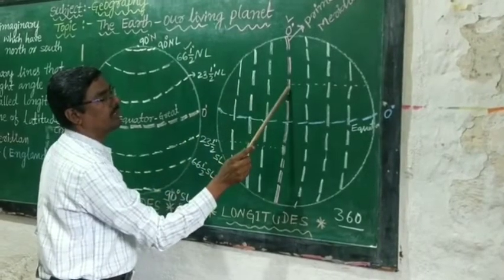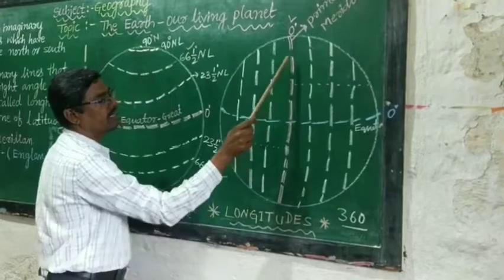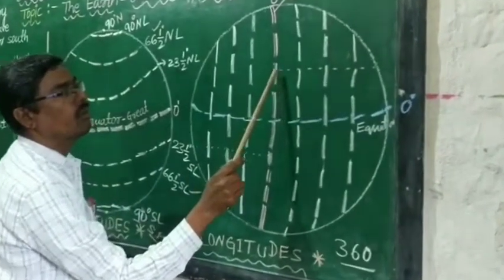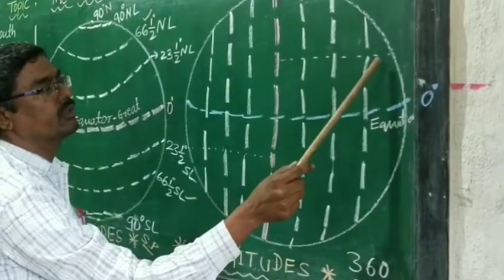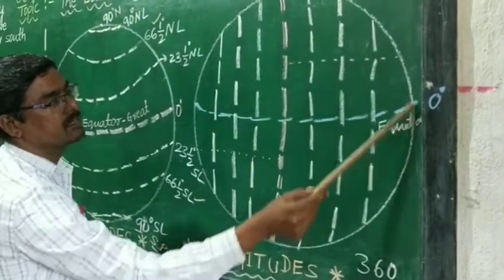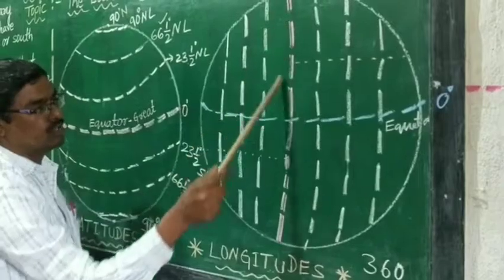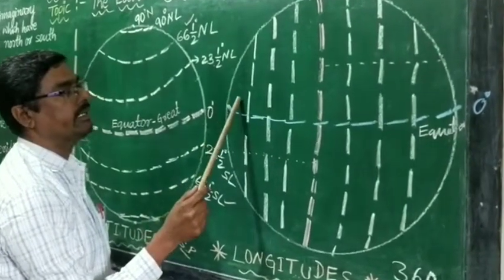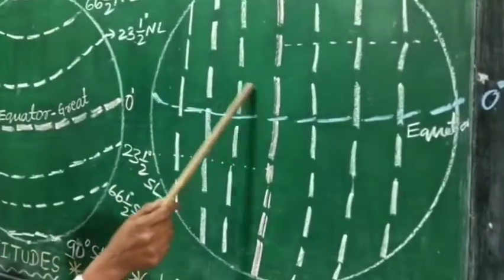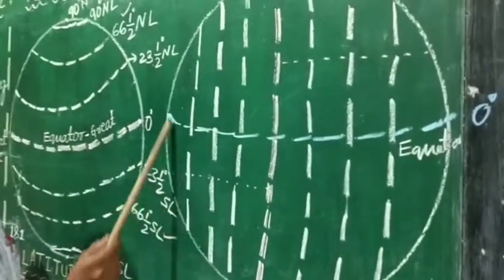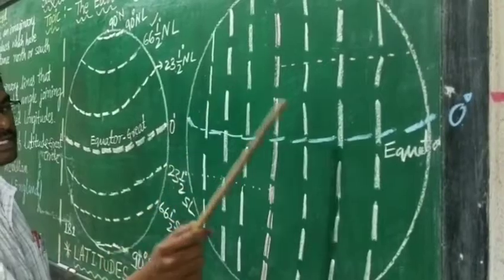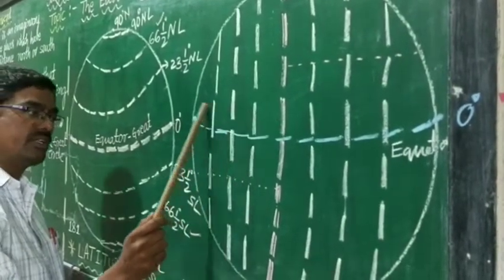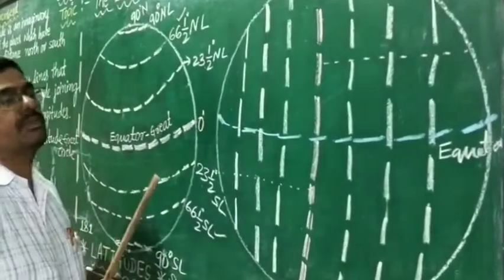Then the zone between, so listen carefully. The zone between the prime meridian and 180 east longitude is called the eastern hemisphere. Then the zone between the prime meridian and 180 west longitude is called the western hemisphere. Once again, this zone is called the eastern hemisphere and this zone is called the western hemisphere.